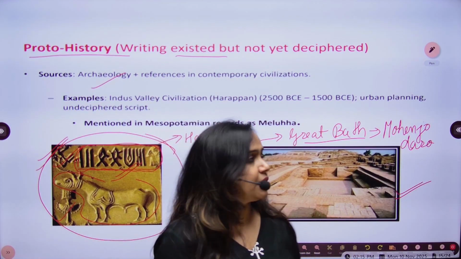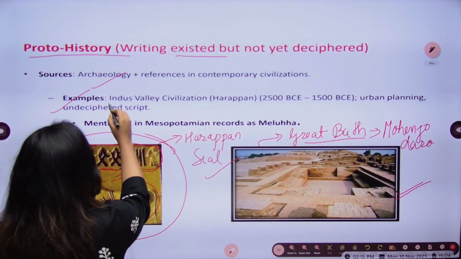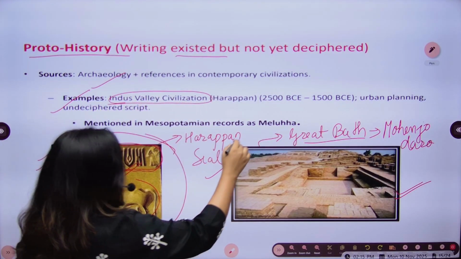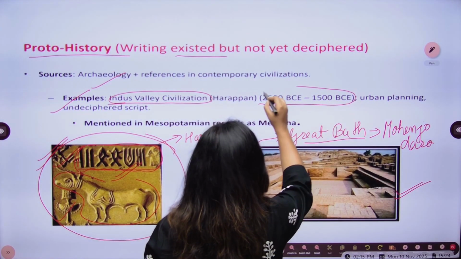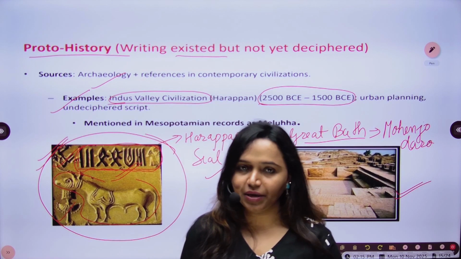One very famous example of proto-history is Indus Valley civilization, which existed from 2400 BCE to 1500 BCE.